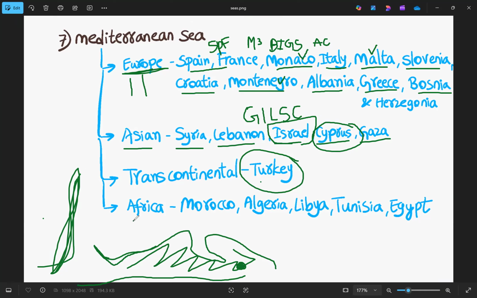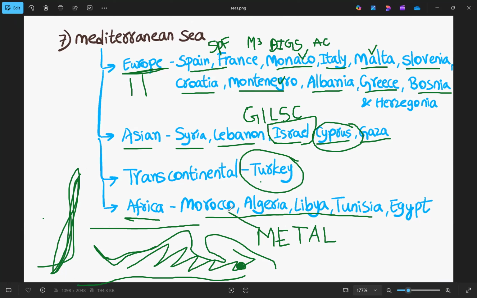And then we have Africa. What are the countries from Africa that share a border with the Mediterranean Sea? For this we have METAL. We can remember it as Malte also, because this is the order as we move from the west to east. So from this part of the continent, if we come to the eastern part of the African continent, this is the order. But for better retention, we can remember it as METAL.